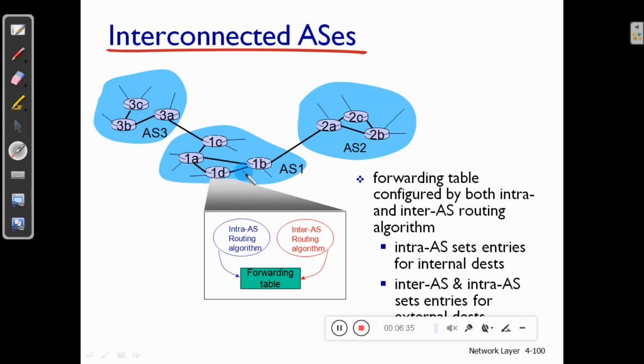Once the packet reaches the gateway router, it will forward the packet to the gateway router of the other autonomous system by using EGP, the exterior gateway protocol. Then the packet will be delivered to the destination router in the particular autonomous system.